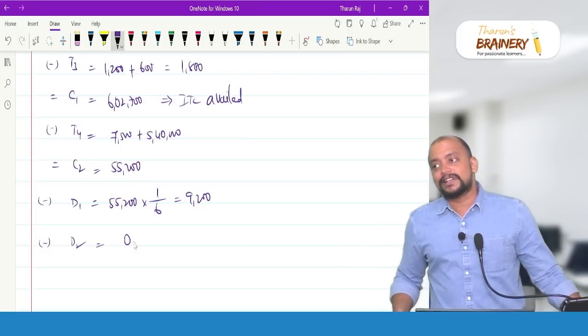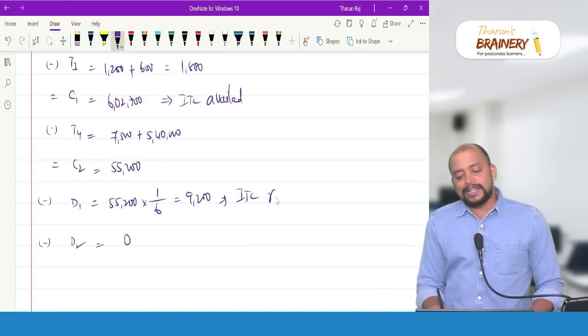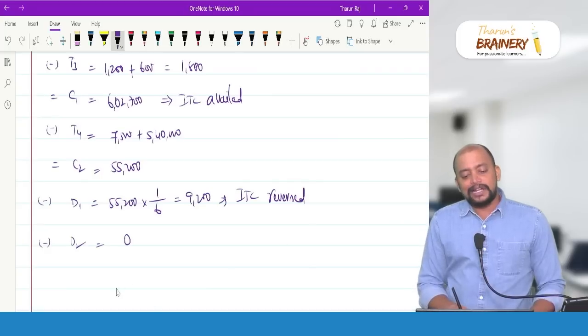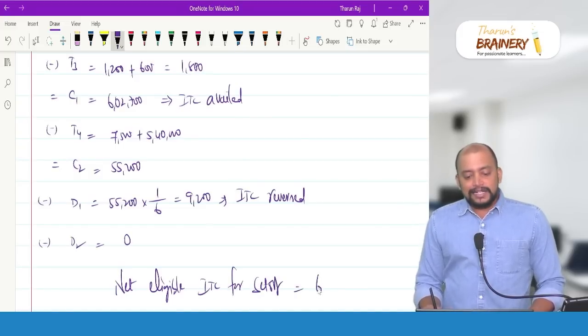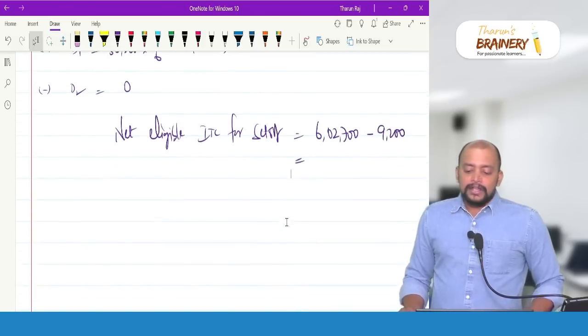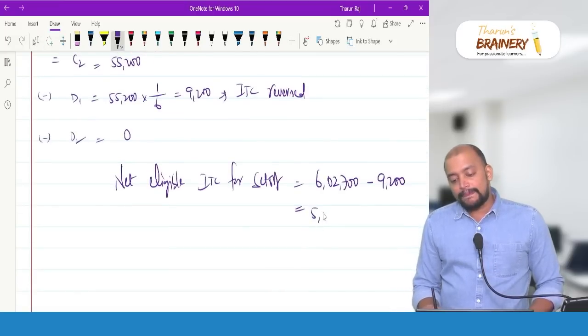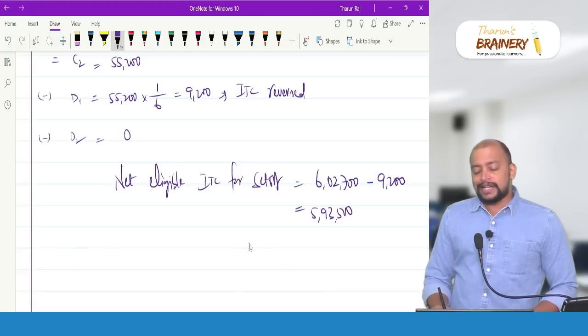And D2 we don't have anything, because we don't have any inward supply used for non-business purpose. So 5% reversal is not required. Now this is the ITC reversed. So therefore what is the net eligible ITC for set off? Net eligible ITC for set off is 6,02,700 minus 9,200, that is 5,93,500.